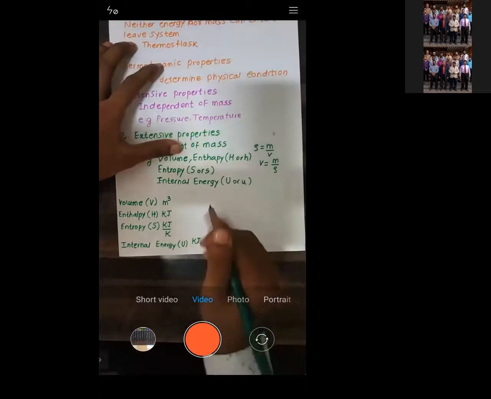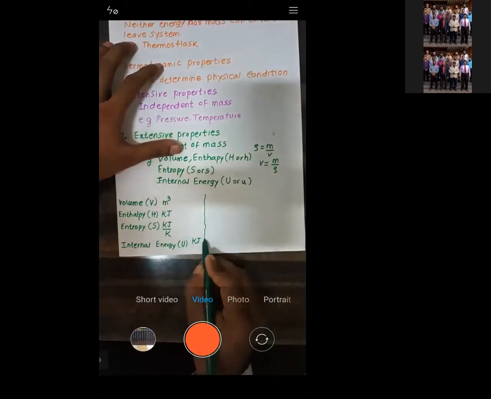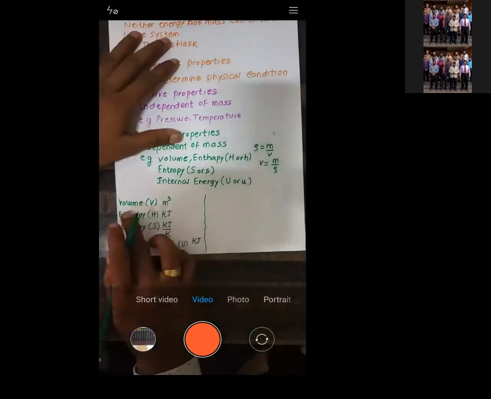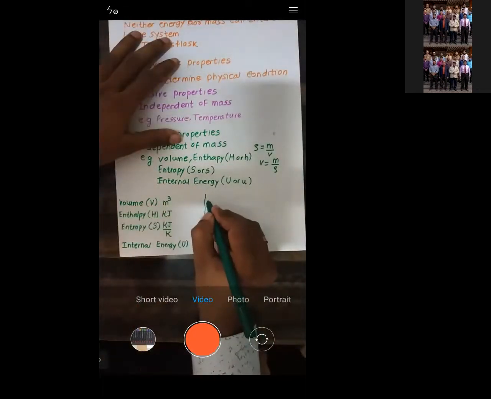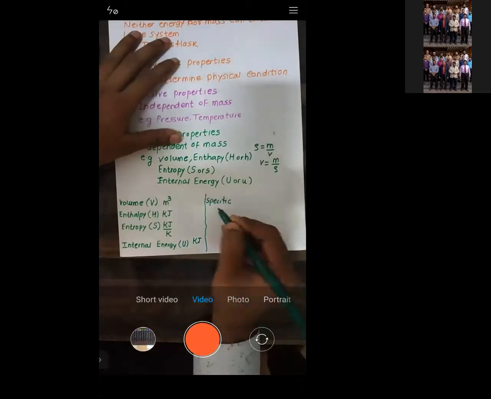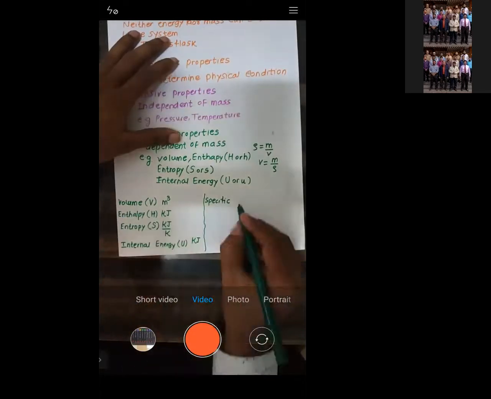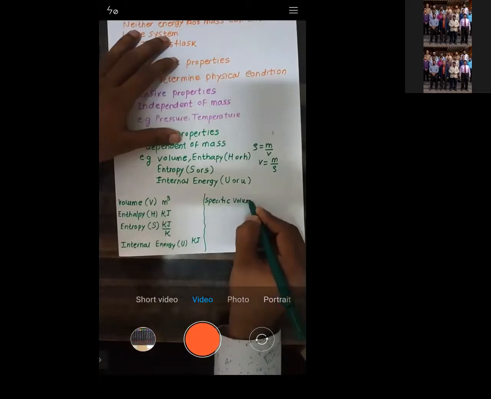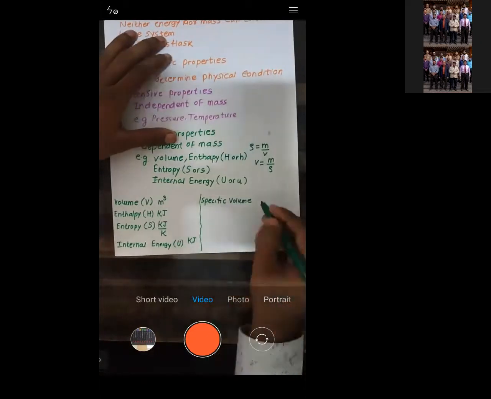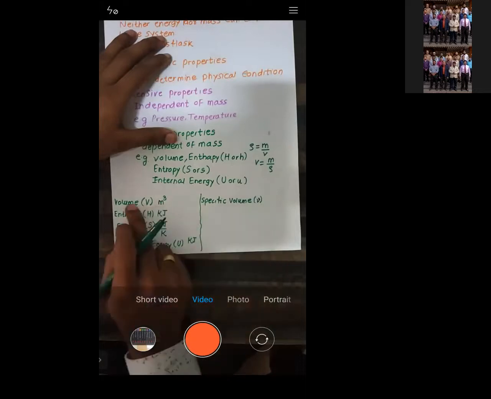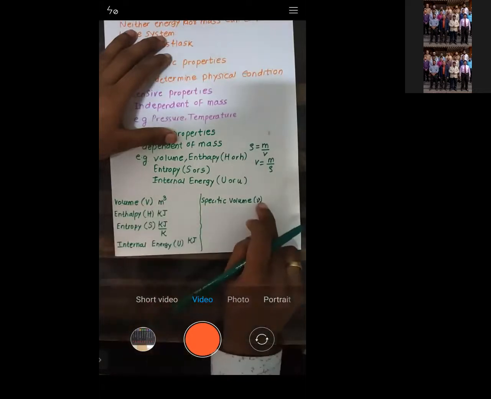Now the point which I need to convey is, this is volume. If I need to calculate specific volume, I am just adding one term before volume, that I will call specific. Specific volume is indicated by small v. This is capital V, this is small v. Capital V is volume, small v is specific volume.